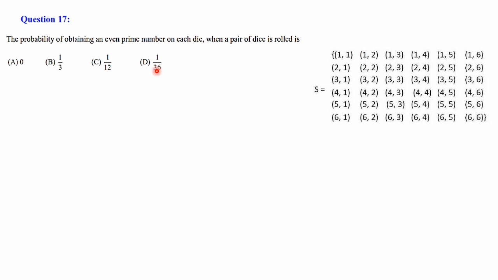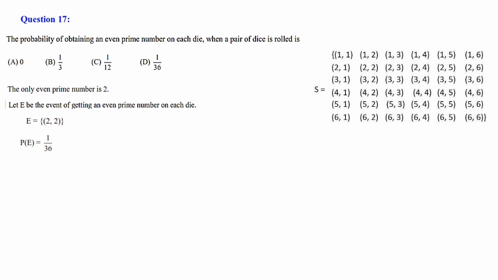D is the answer. How the steps come: the only even prime number is 2. Let's take E as the event of getting an even prime number on each die. So E will be the set {(2, 2)}. There is only one element. So P of E must be 1 out of a total of 36, so 1 by 36. Option D is the correct one.